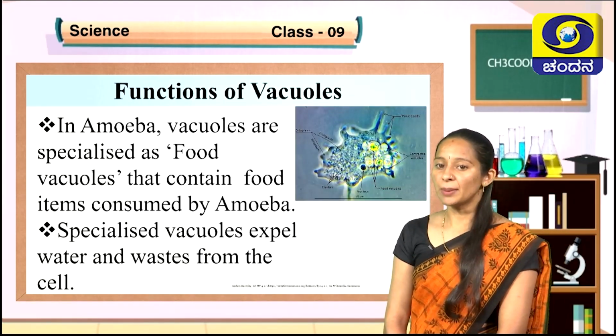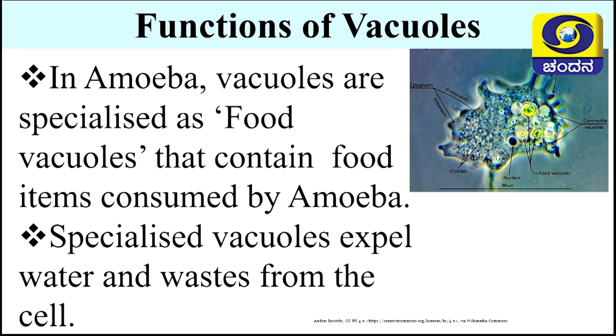Here you can see amoeba. Look at the vacuoles. Food vacuoles are labeled there, green color structures. Those are food vacuoles that helps in storing the food in the amoeba.